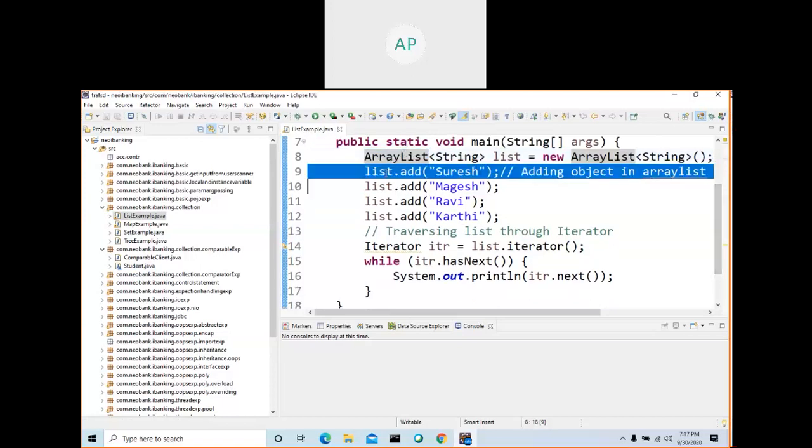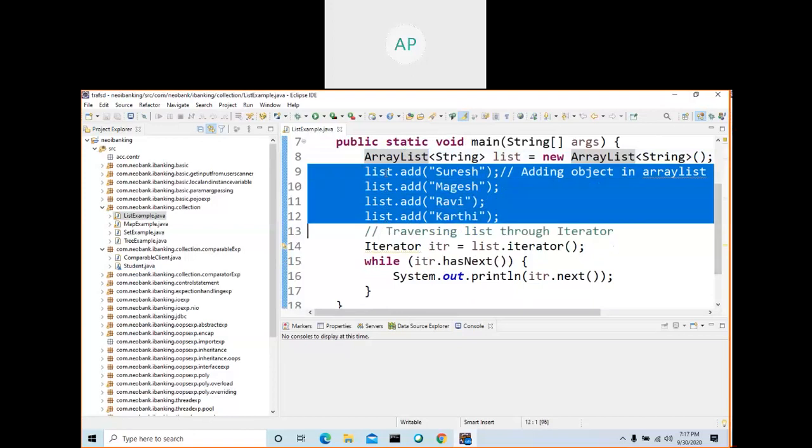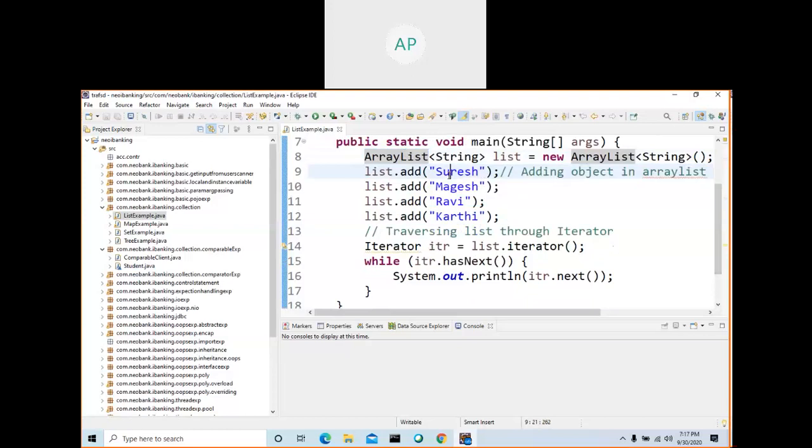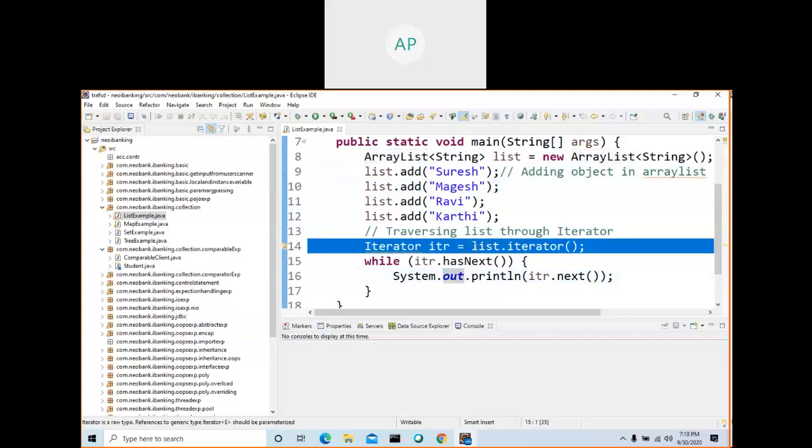So now you created the ArrayList and you added four objects into this. Here you are adding strings. You can add a student object, an employee, or anything you want. Then you are going to iterate and display the values. What is the use of this? I added, and I want to display, so I am using it. When you want to retrieve the values, you can use an iterator or you can use for-each. I will let you know how to use for-each. For-each is the preferred way rather than iterator.